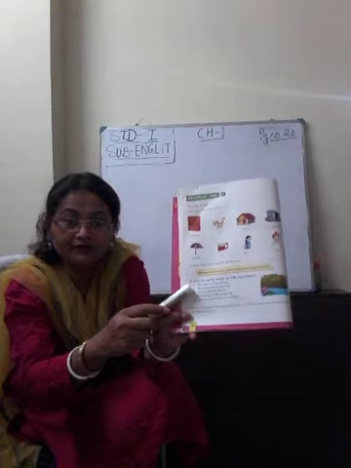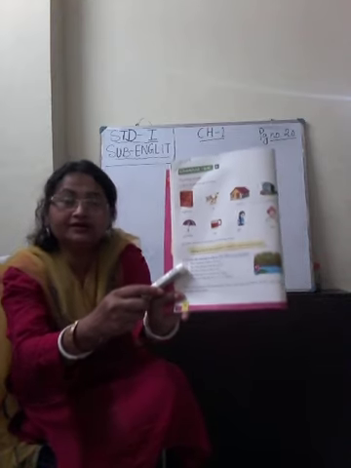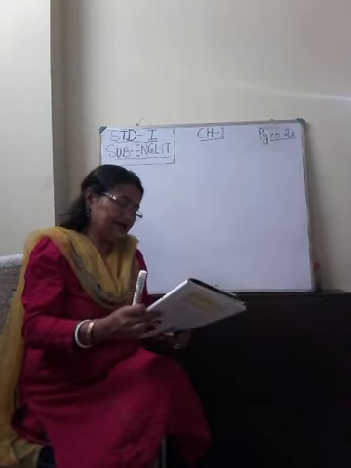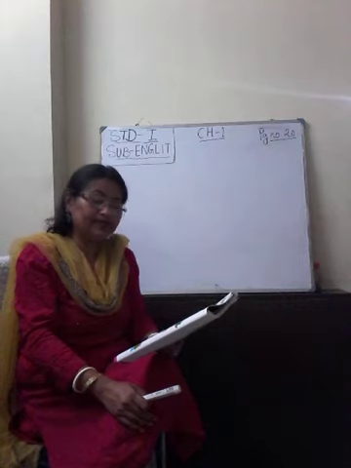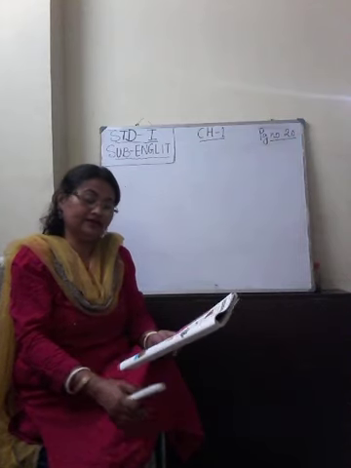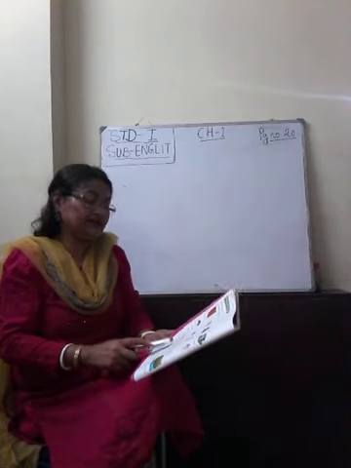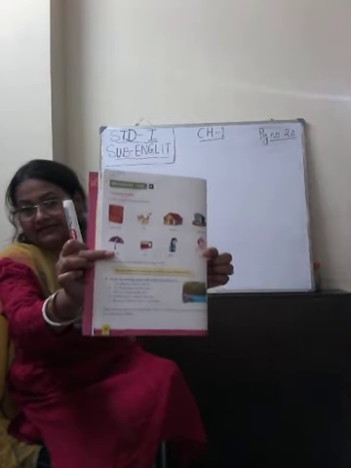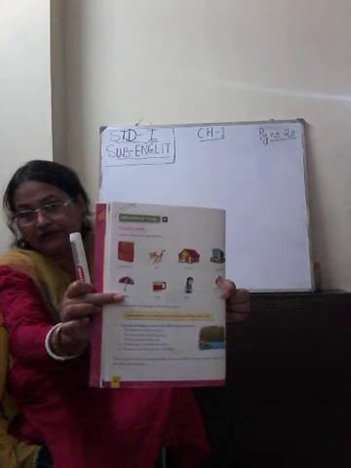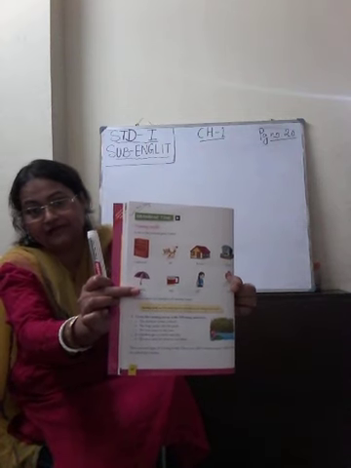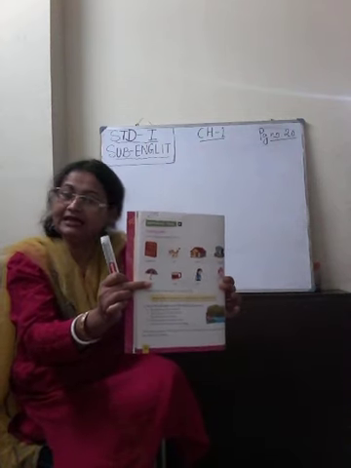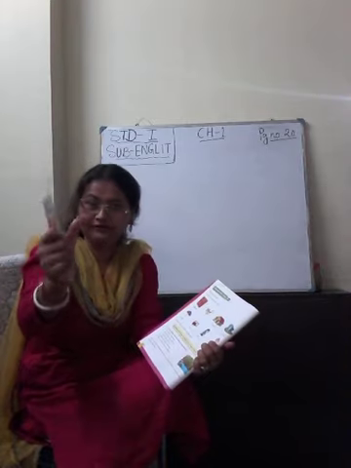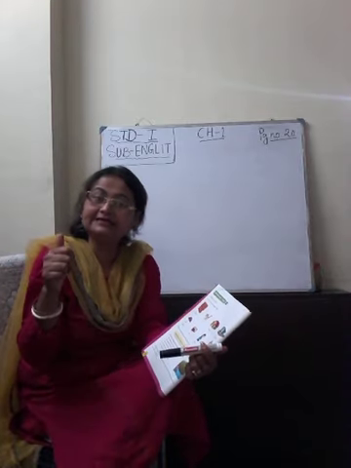See, number 1, what we have to do here. In this exercise, we have to circle the naming words. The question is: circle the naming words in the sentences. 5 sentences are given on this page. You have to read the sentence and identify the naming word. Let us do it. So, are you all ready with the pencil?